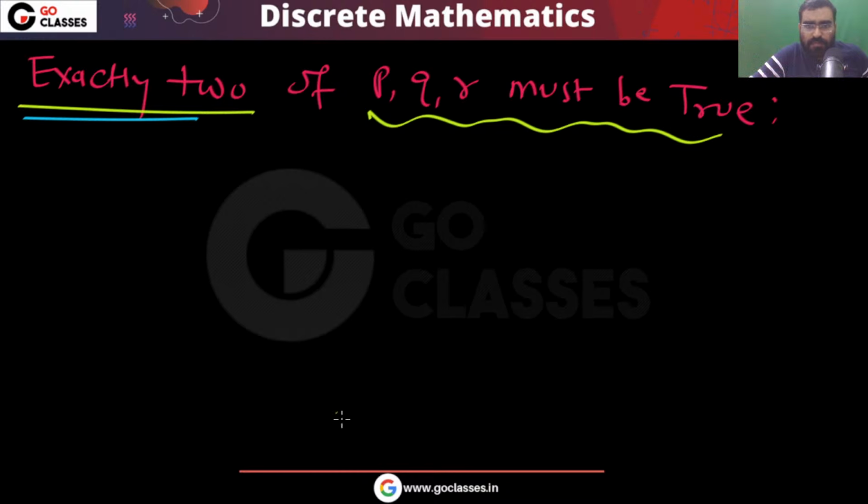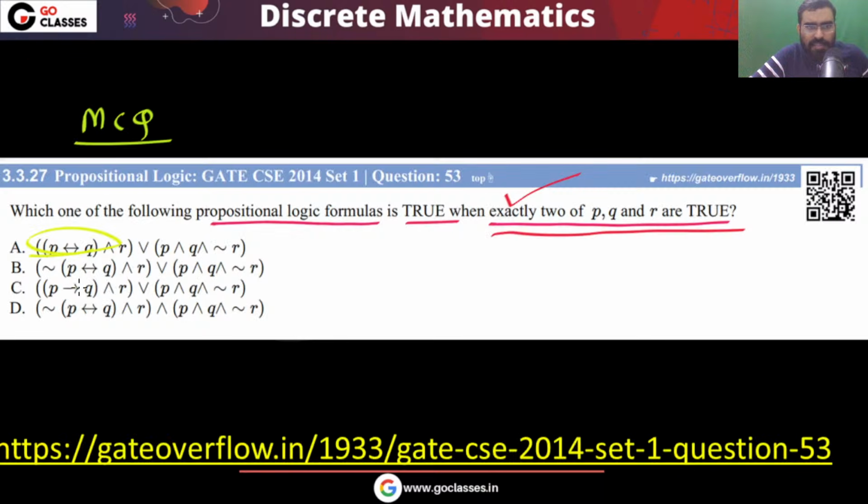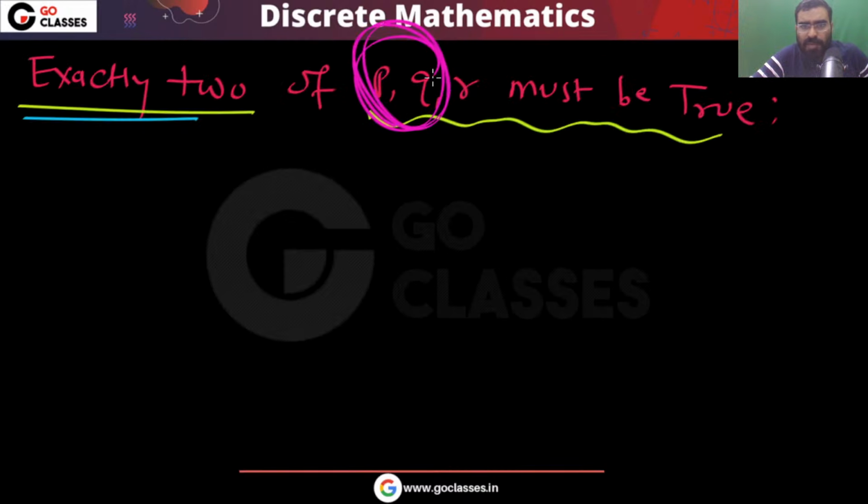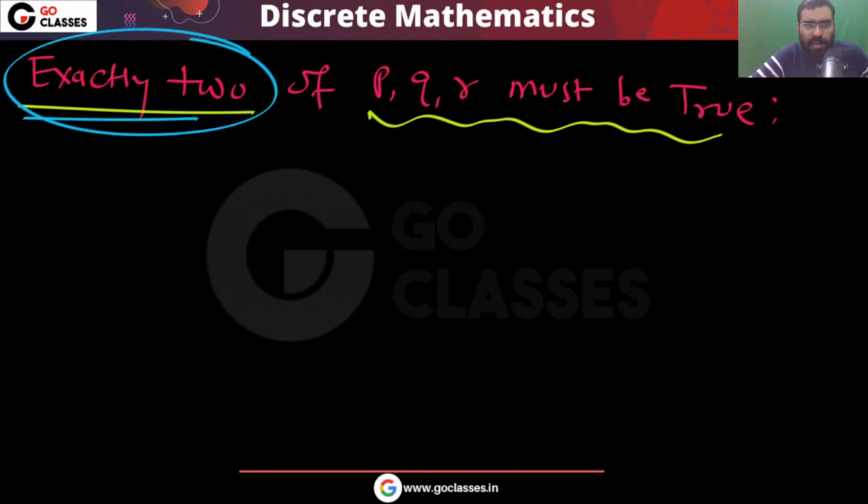Remember, please understand, there is some bi-implication, so I will focus on this bi-implication. P comma Q, there is a bi-implication with P comma Q. So what I can do, I can write it like this. There are two cases. When exactly two of them are true, then this would be true.